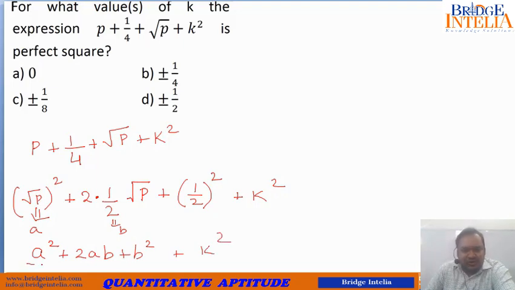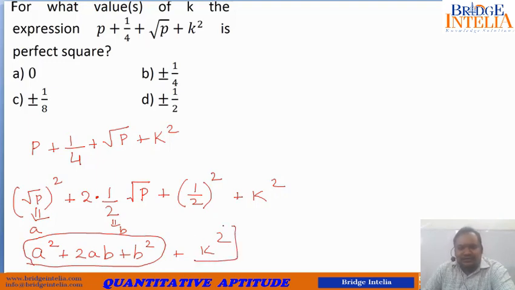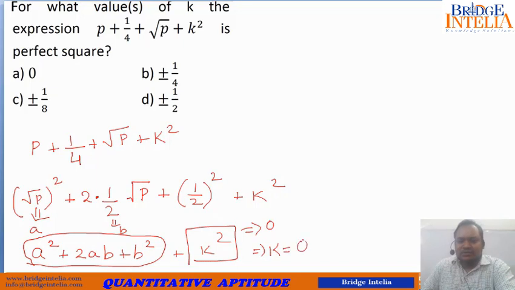Now this thing is already a perfect square. That means this should have value 0, because if it is anything apart from 0, this will disturb the perfect square. So this has to be equal to 0. So if k square is equal to 0, it means k must also be equal to 0. So this is the correct answer.